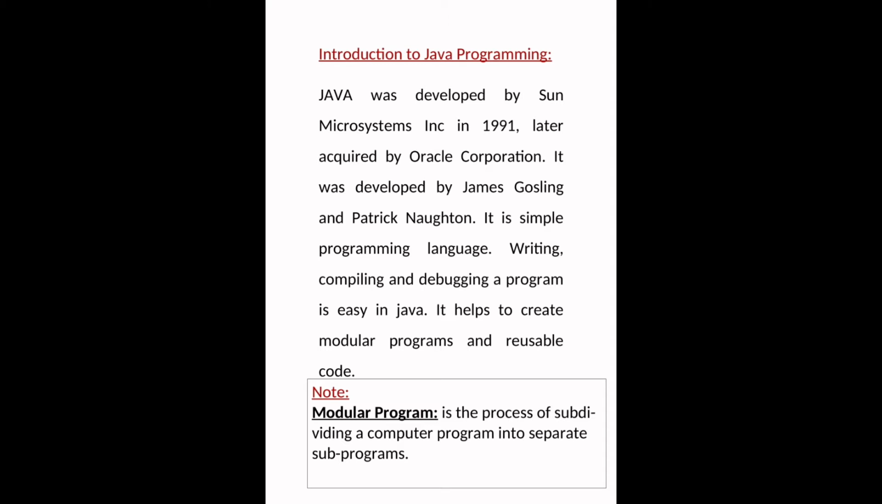Java is a simple programming language because writing a Java program is easy, compiling a Java program is easy, and debugging a program is easy in Java.